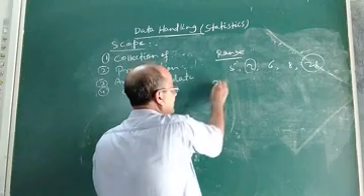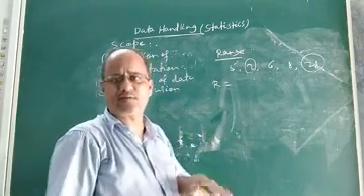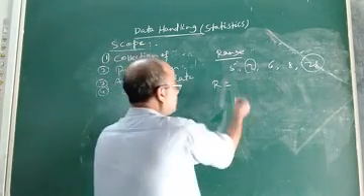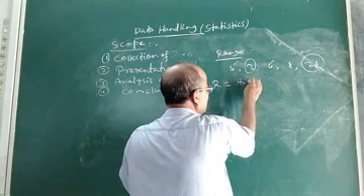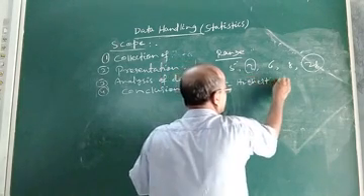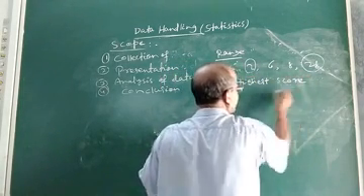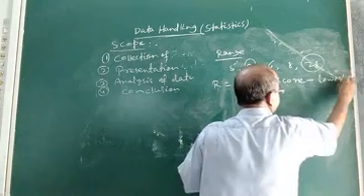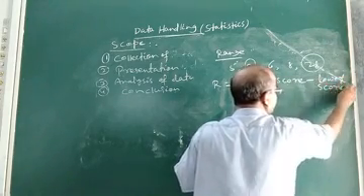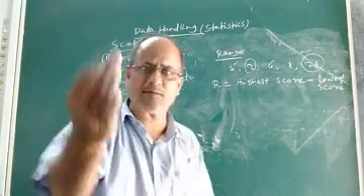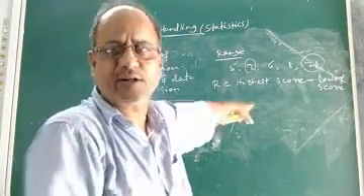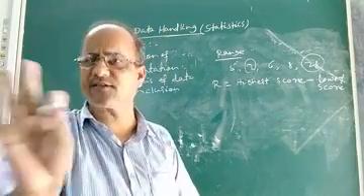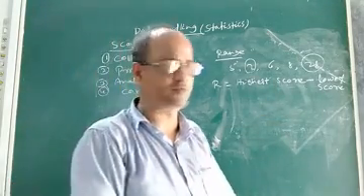So the range of a distribution is defined as the difference of the highest and the lowest score: highest score minus lowest score, or maximum observation minus minimum observation. This is the concept of range, and how to find the range of a distribution.